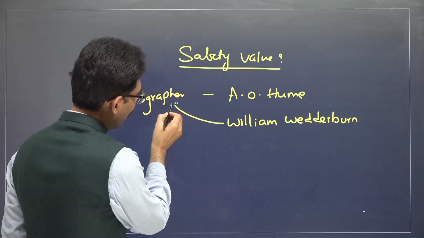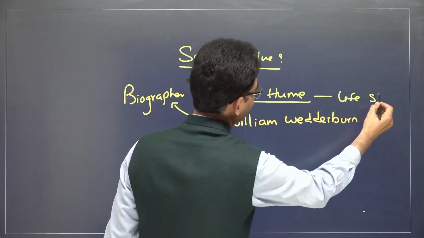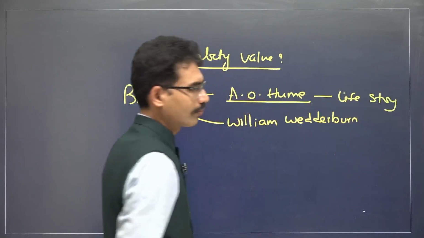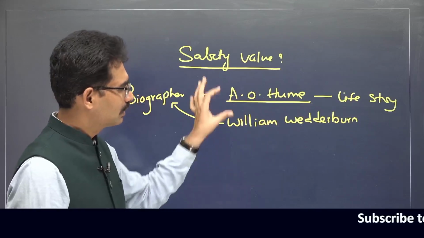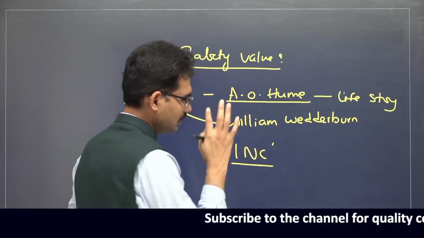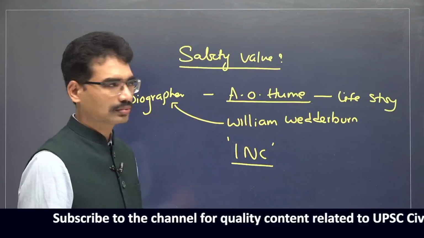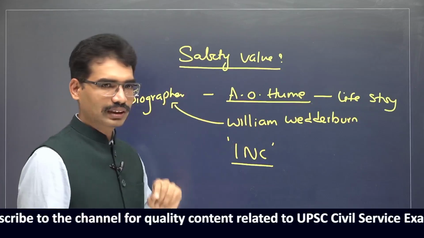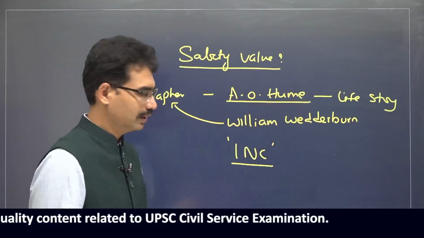He wrote the biography of A.O. Hume, his life story. In that, he mentioned that INC, the Indian National Congress, was created as a safety wall. Both are English. And why is Lala Lajpat Rai taking this particular book as a very serious source?